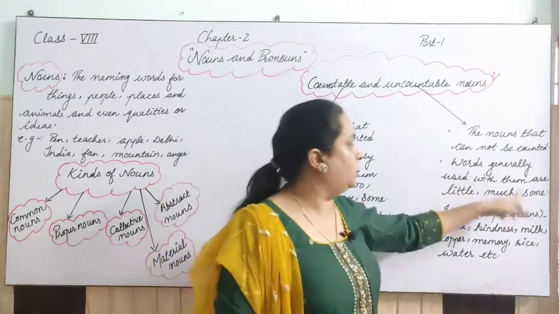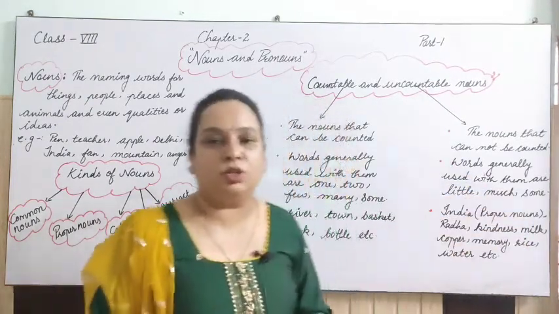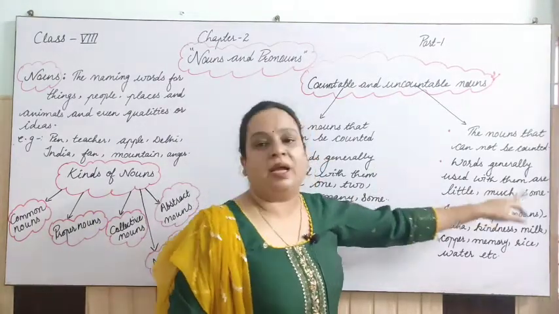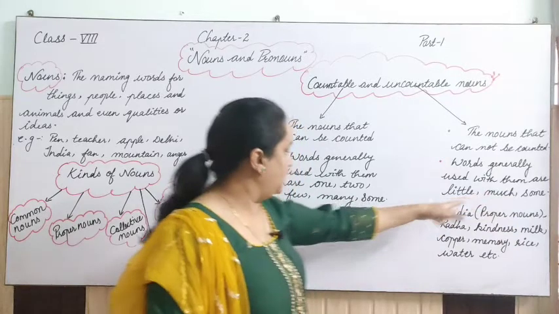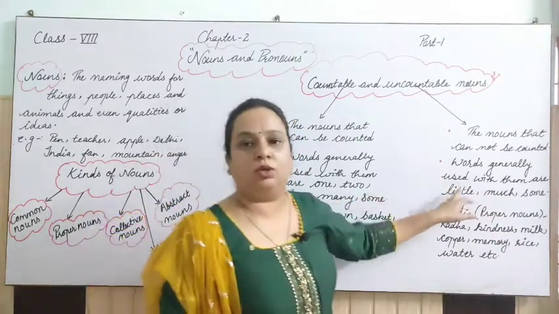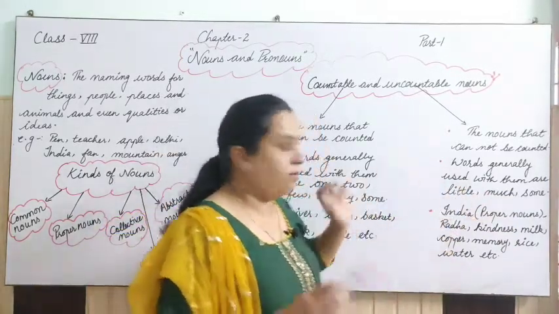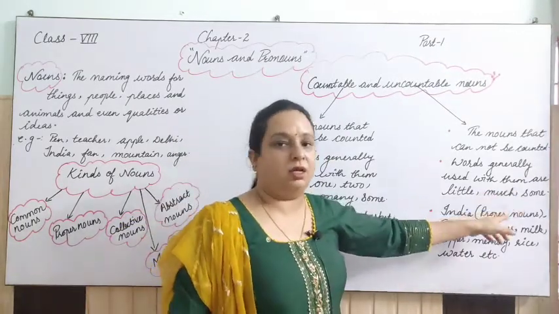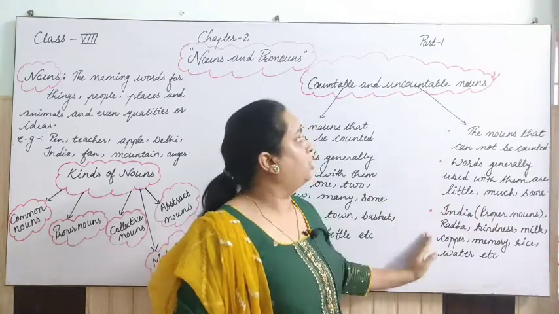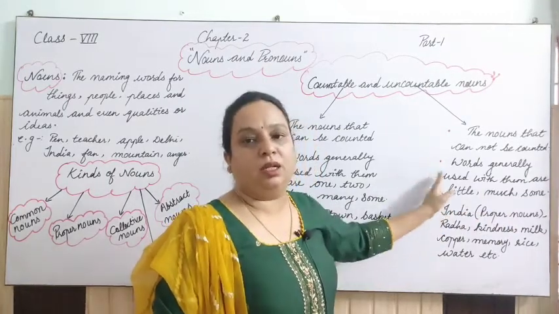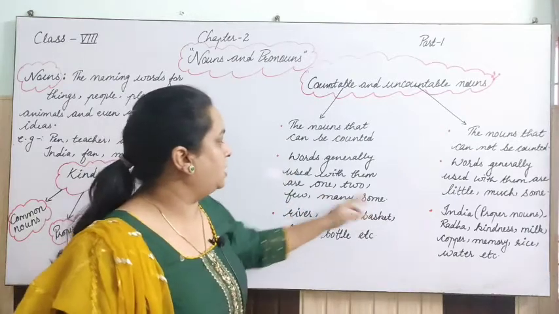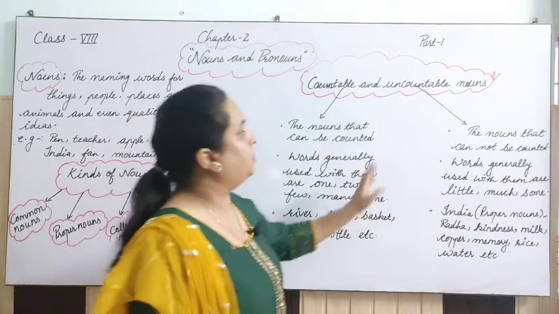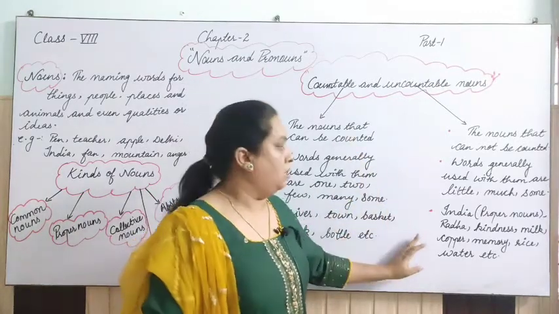Words generally used with them, means the determiners which we use with these nouns, are little, much and some. And see, some is used here also and here also. That concept I will tell you afterwards, but right now you have to concentrate on this. Little, much and some are the determiners used with the uncountable nouns, and few, many and some, or 1, 2, 3, 4, any counting, is used with the countable nouns.